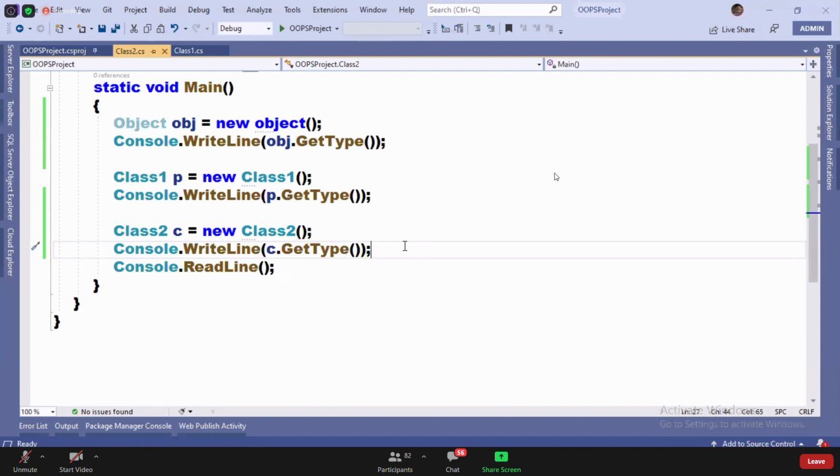Object class constructor. Perfect. Object class, not Class1.